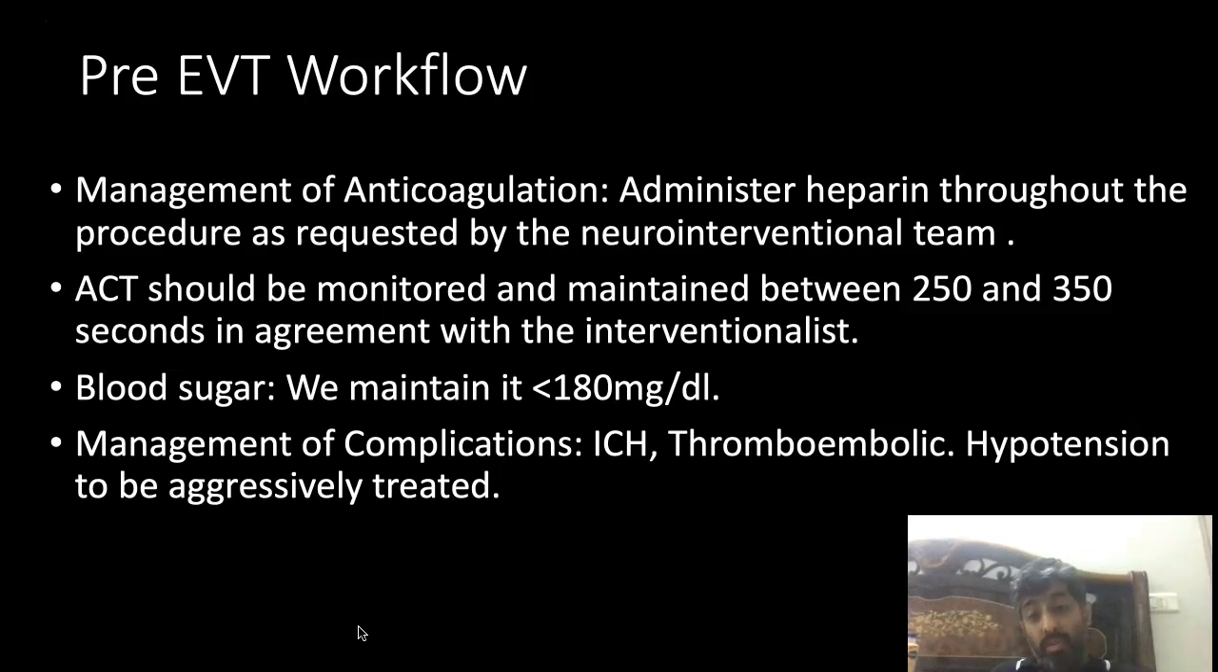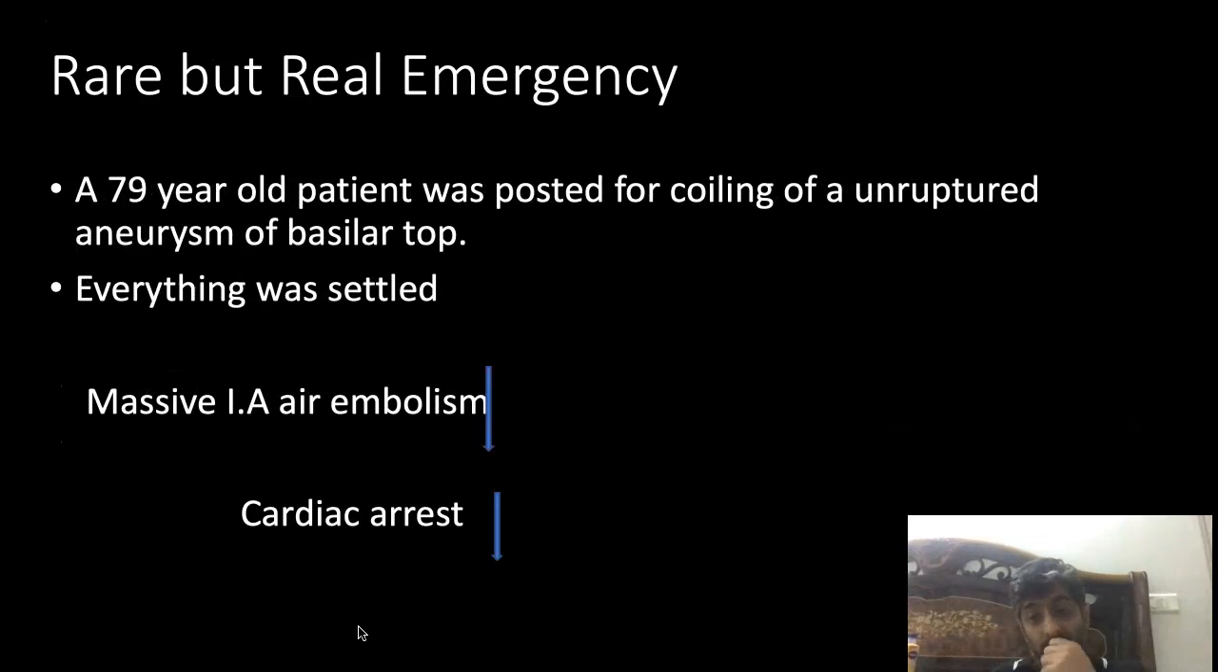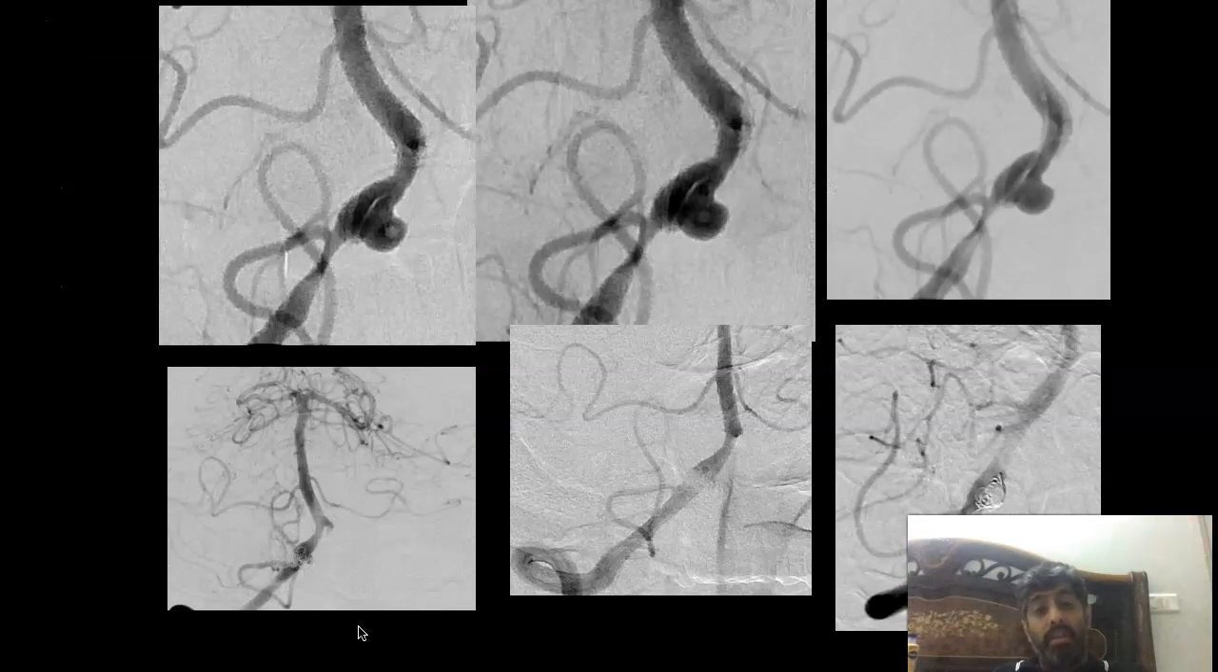So for most of these complications, blood pressure management is the key. Hypotension should be aggressively treated. There is one more complication I just wanted to highlight. There is one more complication which actually happens in our DSA lab, and it is the intra-arterial embolism of air. So it's air actually being pushed from the vascular catheter, and it was a posterior circulation aneurysm. So a massive intra-arterial embolism happened in this patient.